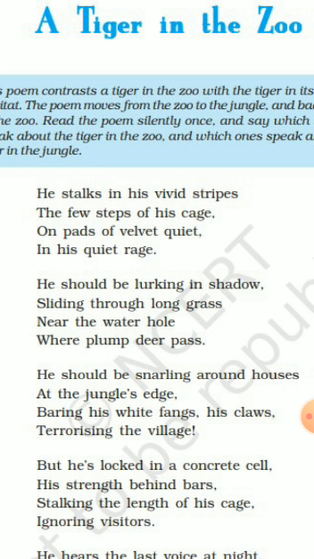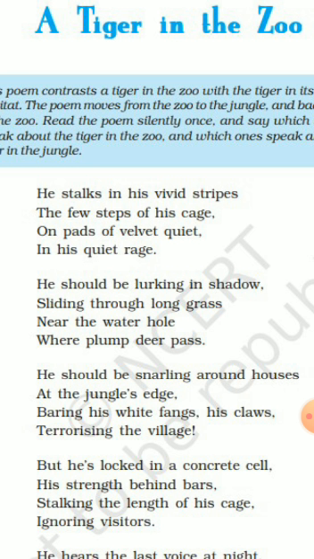This means in the first stanza the tiger is inside the cage, and in the second stanza the poet suggests that the tiger is in the jungle, in the open areas.